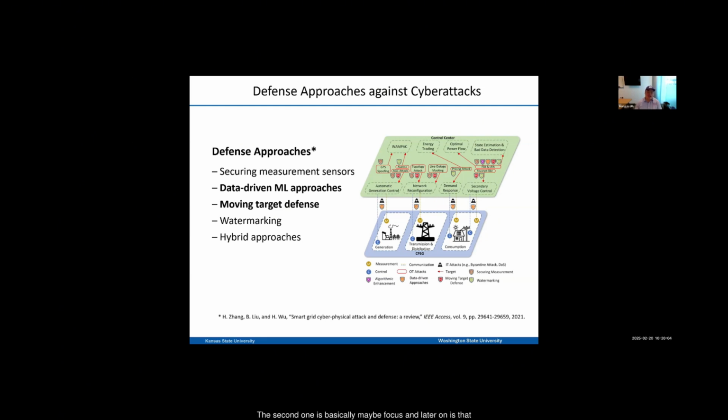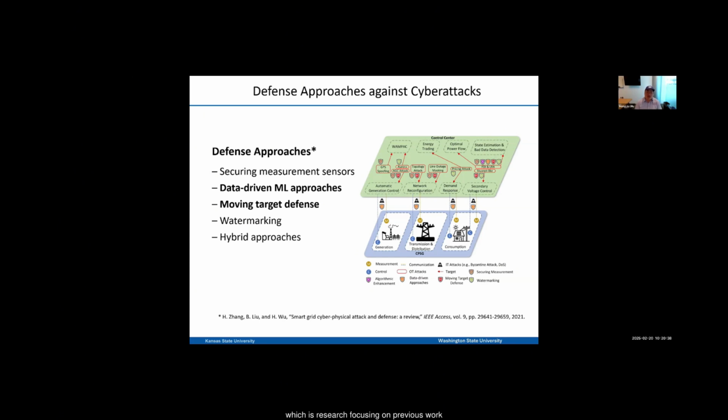The second one is the data-driven machine learning approach, which is a popular defense strategy. As we know, the power system is not under attack most of the time, so there is a massive amount of normal data for the machine learning algorithm to sufficiently learn. In addition, the construction of the data-driven approach does not depend on the network topology of the power system. Also, this approach is sensitive to time-variant measurements, which can be very effective in detecting FDI attacks created by the spatial relationship of the power system.